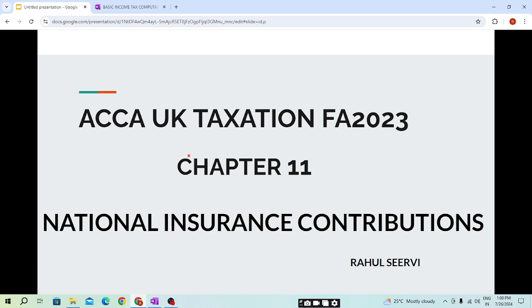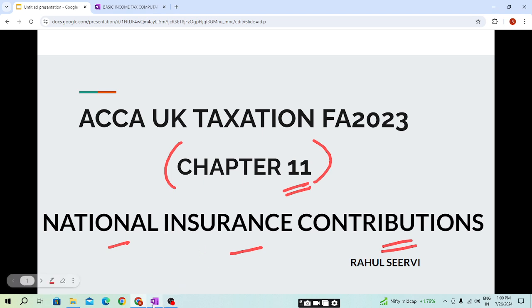In our today's session, we will be starting with chapter number 11, National Insurance Contributions. Before moving forward, first we will discuss what the term National Insurance Contribution means.